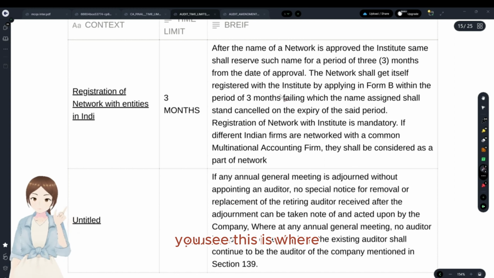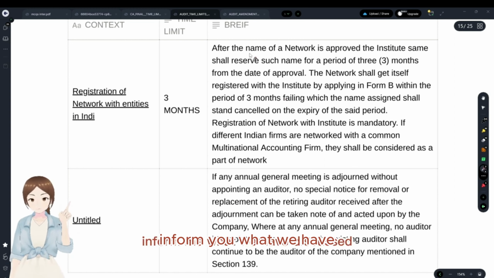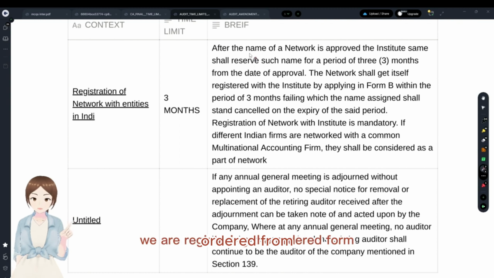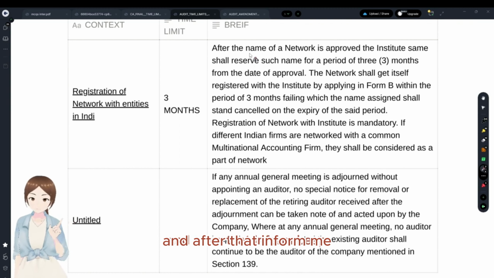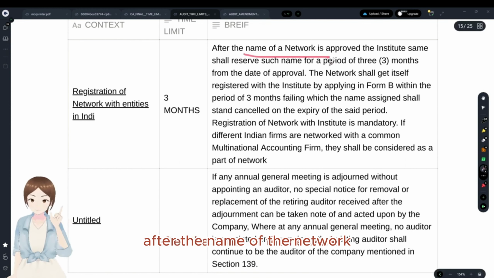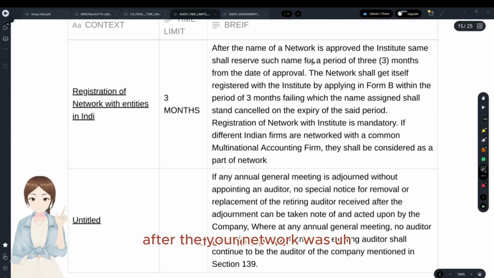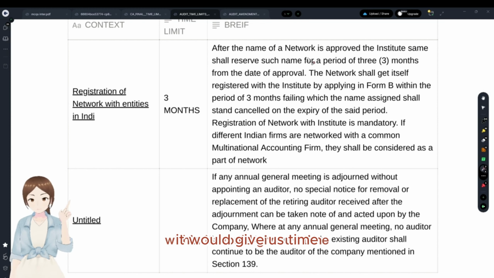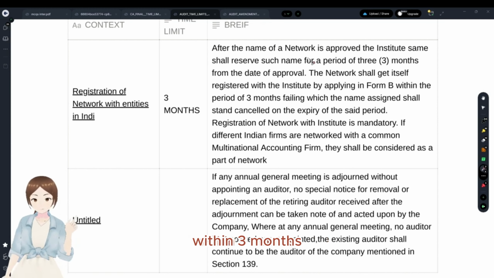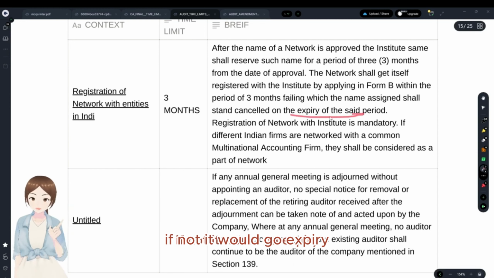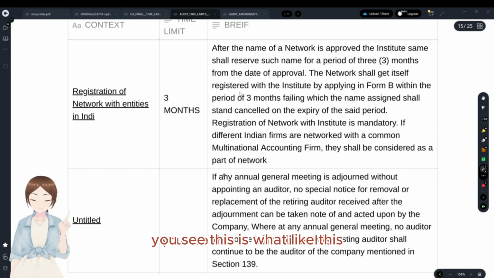You see, this is where in Form E, what we have discussed, we are registering the audit firm, and after that, in Form B, we are registering the network after the name of the network is approved by the institute. After the network name was approved by the institute, it would give a standby time of 3 months. Within 3 months, you have to reserve that name. If not, it would expire by the end of the 3 months.